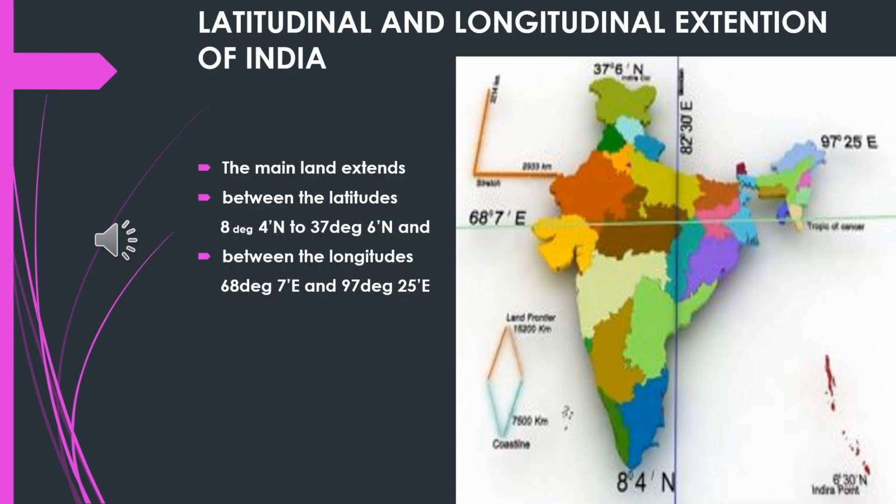In this slide, we are going to see the latitudinal and the longitudinal extent of India. The latitudinal extent is from 8 degrees 4 minutes north to 37 degrees 6 minutes north. And the longitudinal extent is from 68 degrees 7 minutes east to 97 degrees 25 minutes east.